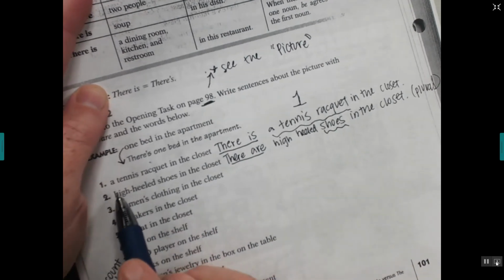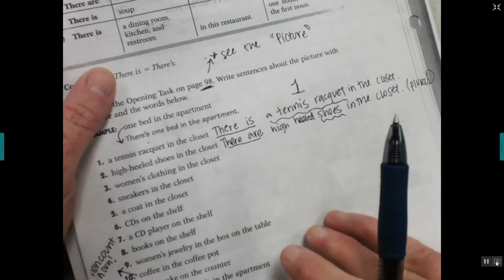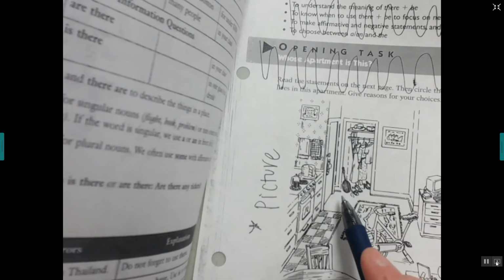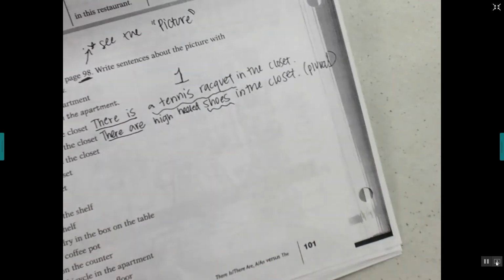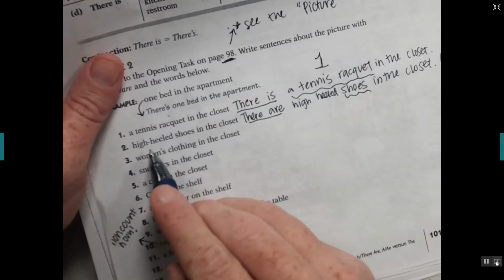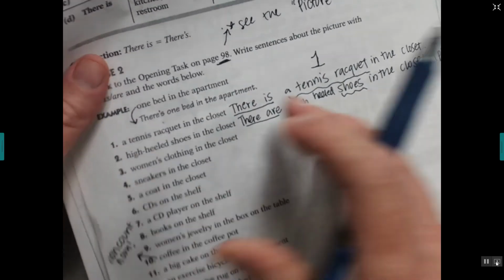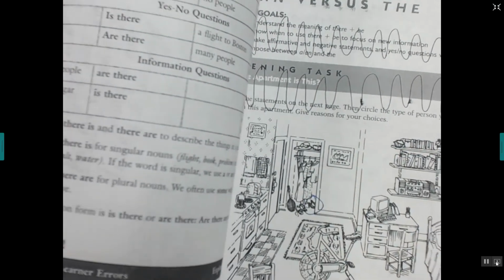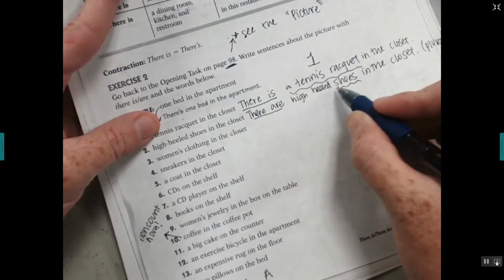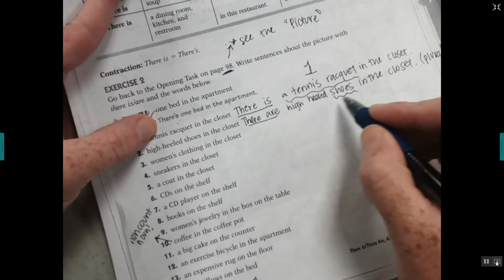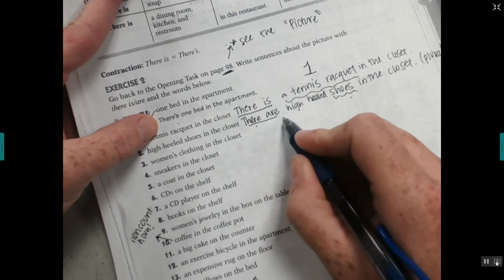Okay, so a tennis racket in the closet. Let's go look. A tennis racket in the closet right here. That's the tennis racket. Yes. So we would say there is a tennis racket in the closet. Okay. High-heeled shoes in the closet. High-heeled shoes right here. Those are high-heeled shoes. So we would say, yes, there are high-heeled shoes in the closet because shoes is plural. So we need to say there are.